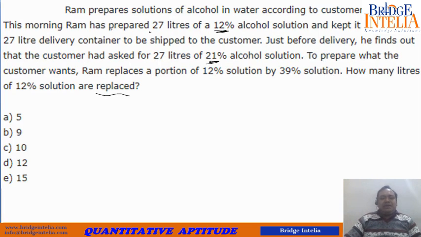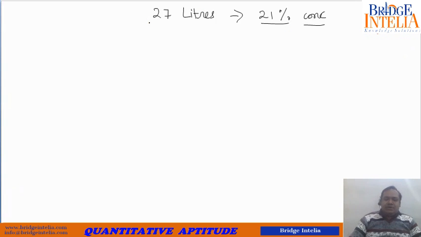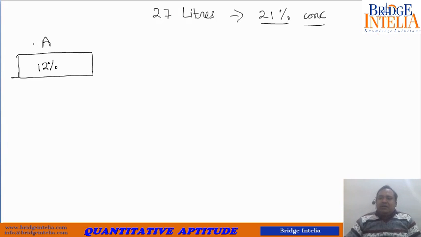He prepared 27 liters of 12% solution. So he prepared something which is 12% concentrated. Let's call this liquid A. But at the last moment he understood that he has to deliver something which is 21% concentrated.